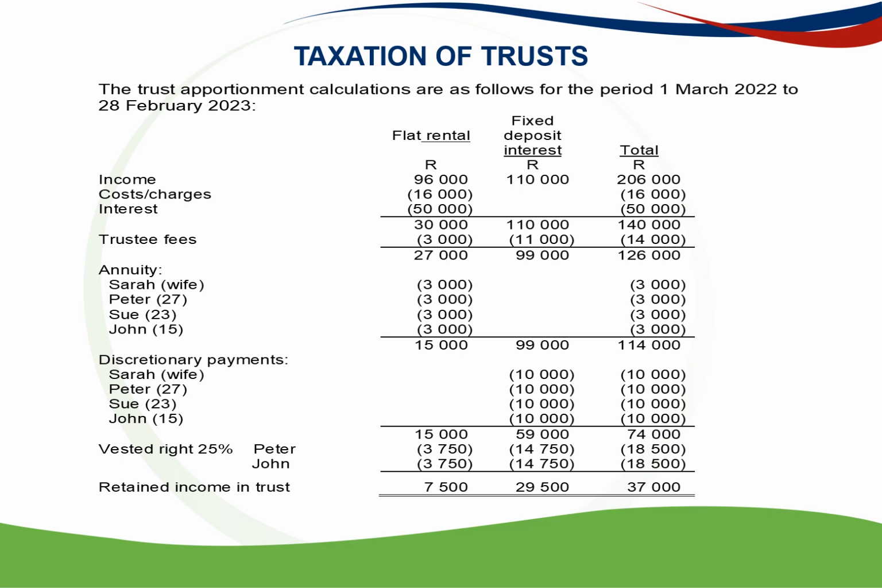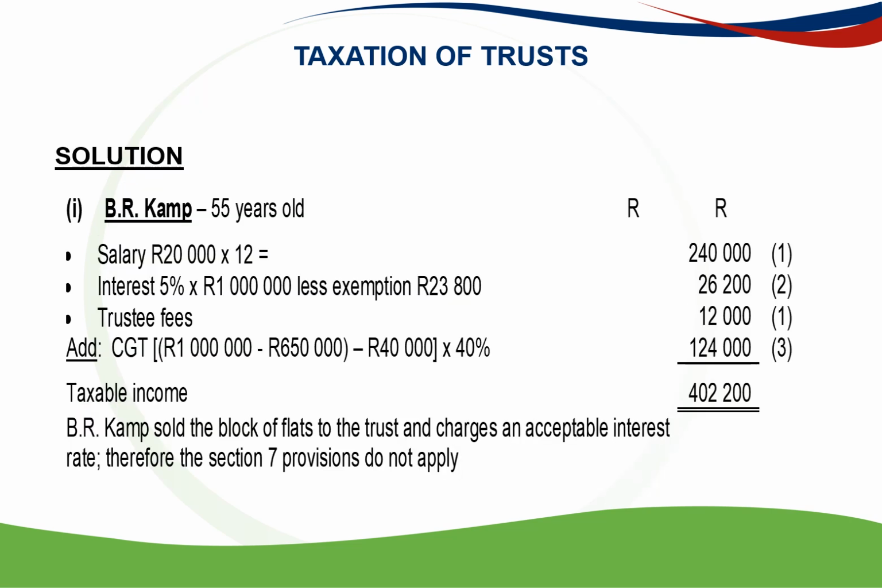So 25% of the interest of 15,000 gives 3,750 Rand to each of them, and of the 59,000 interest gives them 14,750 Rand each. And then we are left with the retained income in the trust of rent 7,500 and the interest 29,500, in total 37,000 Rand. So the solution, first for B.R.